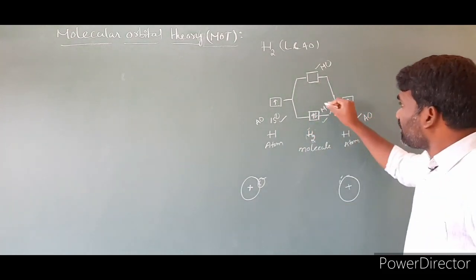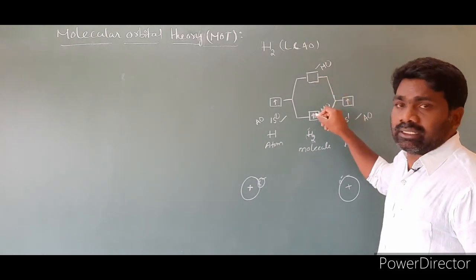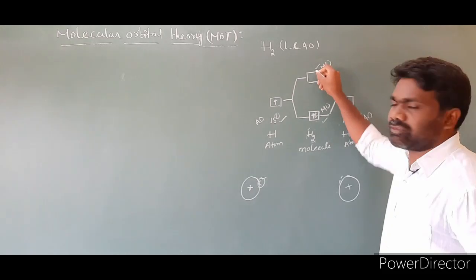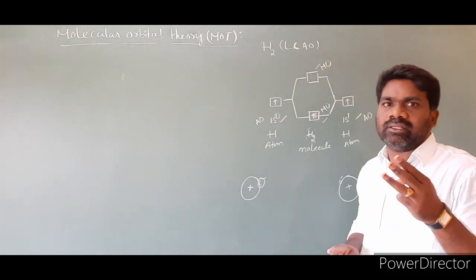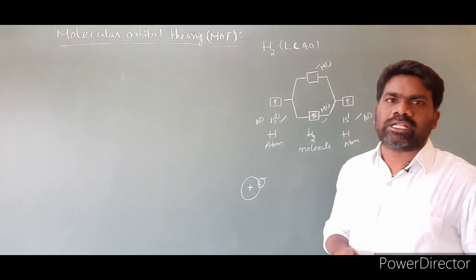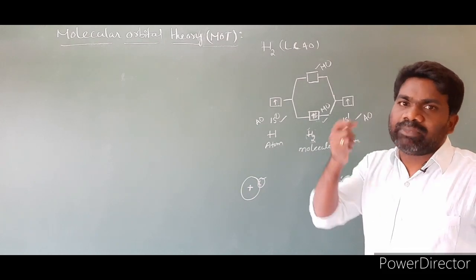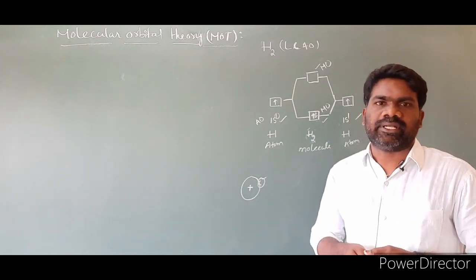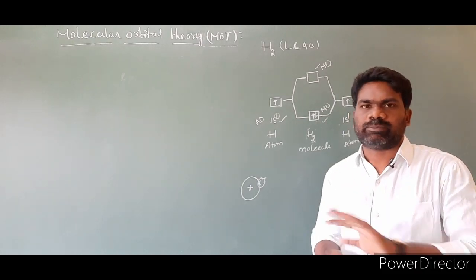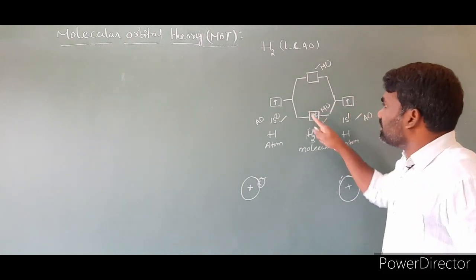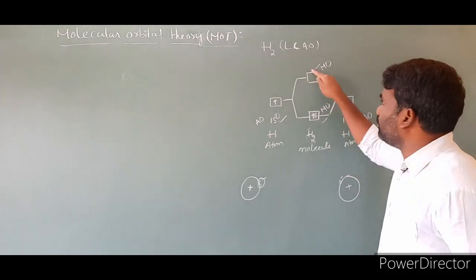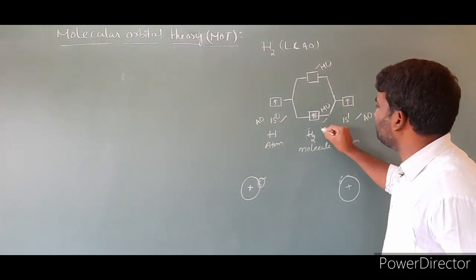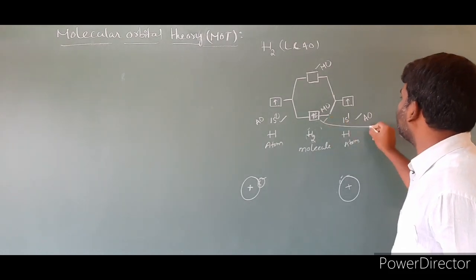Next, while forming molecular orbitals, the numbers are equal. Suppose 2 atomic orbitals combine, 2 molecular orbitals are formed. If 4 atomic orbitals combine, 4 molecular orbitals are formed. If 10 atomic orbitals combine, 10 molecular orbitals are formed. If 6 atomic orbitals combine, 6 molecular orbitals are formed. This point is clear. In that, suppose 2 atomic orbitals combine, 2 molecular orbitals are formed. Of these, one is a bonding molecular orbital, which I am labeling here.